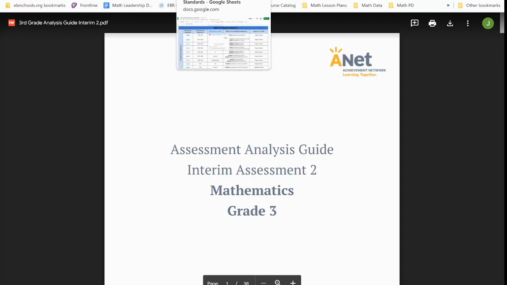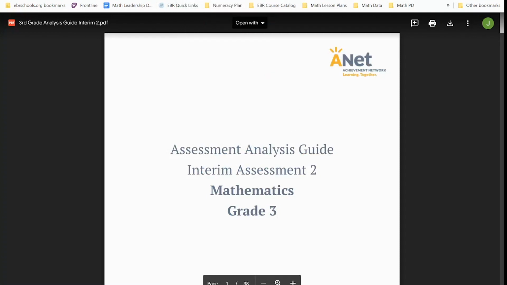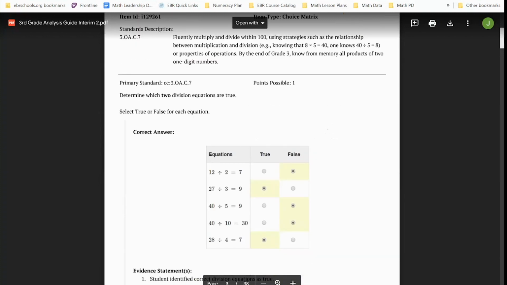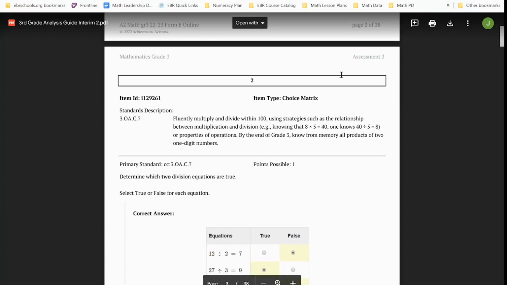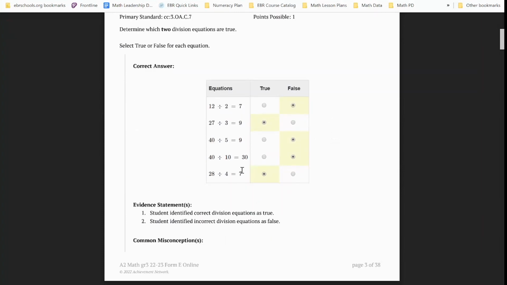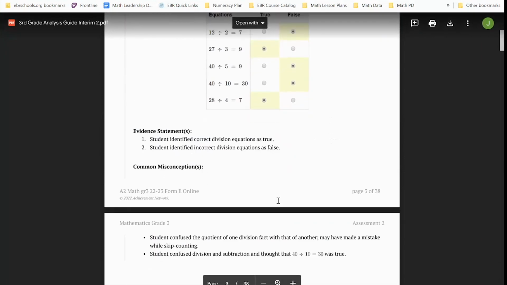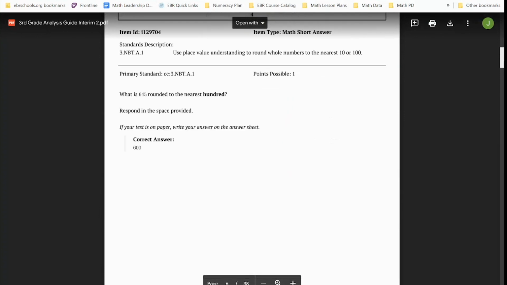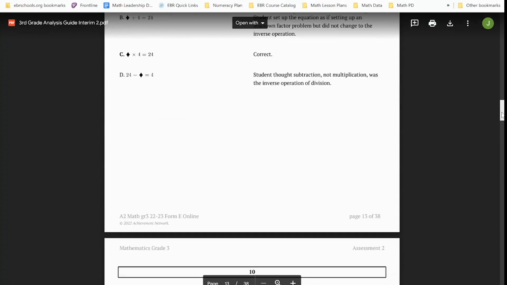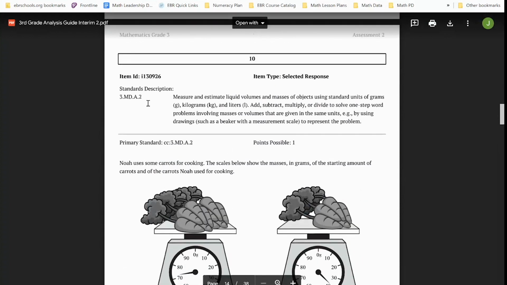And again, you have access to that through the standards document that I just showed. This will break down the assessment that third grade students took. It will highlight the question number, question 2. It shows you the standard, and it gives you some information around the question. It gives you some common misconceptions for that question. But let's just go to question 10, since that's the question that we said was associated with the standard we were looking at. So here it is, question 10, 3MD2.